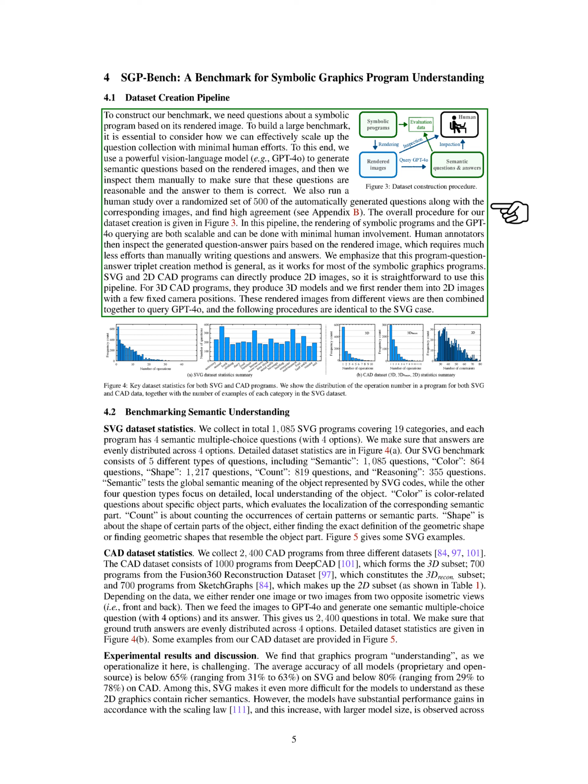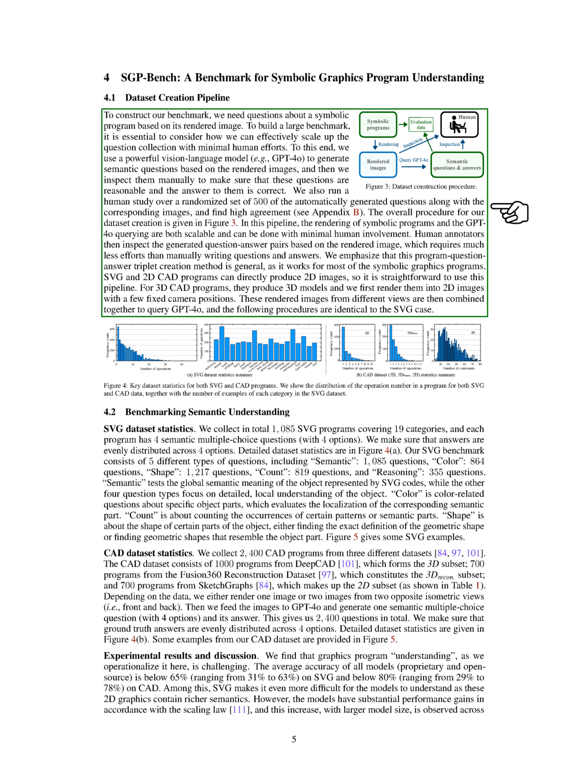Human annotators check the generated question-answer pairs, which is much less labor-intensive than creating them from scratch. We highlight that this method for creating program question-answer sets is broadly applicable to most symbolic graphics programs. For SVG and 2D CAD programs, we can directly produce 2D images, making the process straightforward. For 3D CAD programs, we first render 3D models into 2D images from fixed camera angles, then combine these images to query GPT-4o, following the same steps as with SVG.